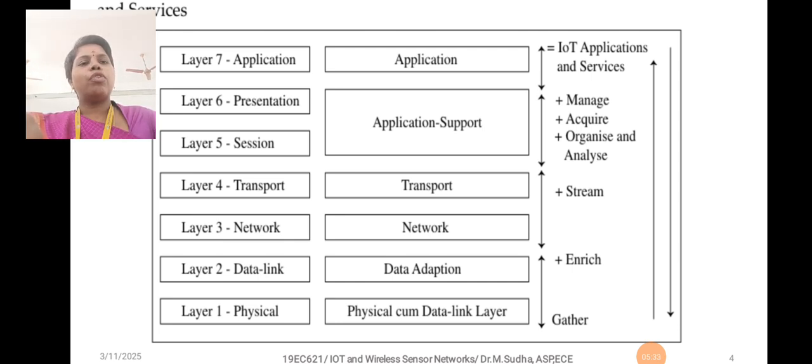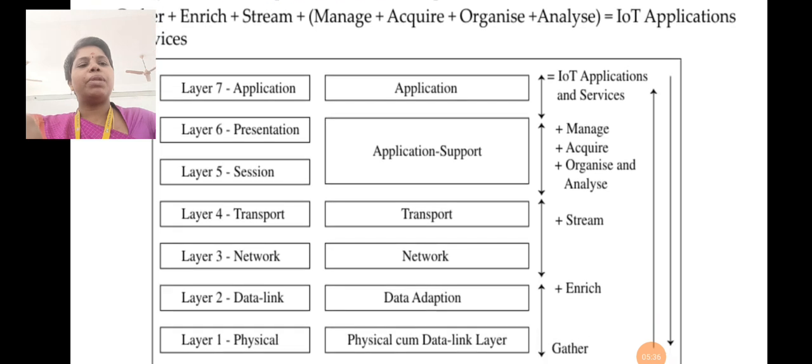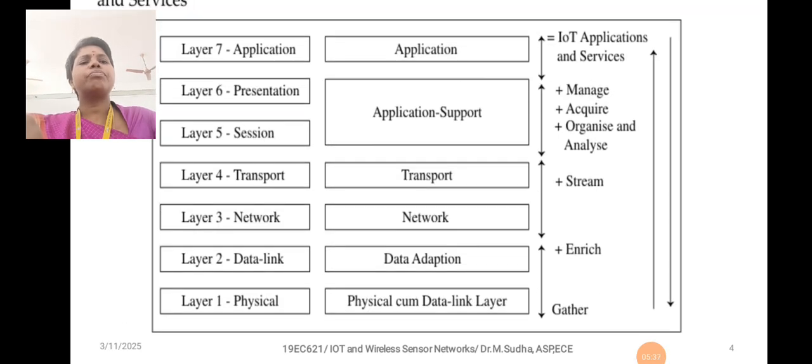Now we have the formula already mentioned for IoT application services. Here the gathering of data is done by the physical layer and data link layer. Whatever data we gather should be enriched, then it is streamed by the network and transport layers. After that, for application support, it manages, acquires, organizes and analyzes, and finally it comes to the IoT application services.